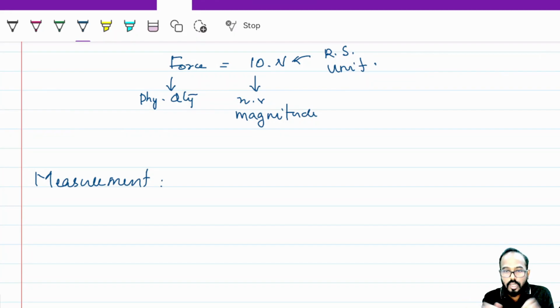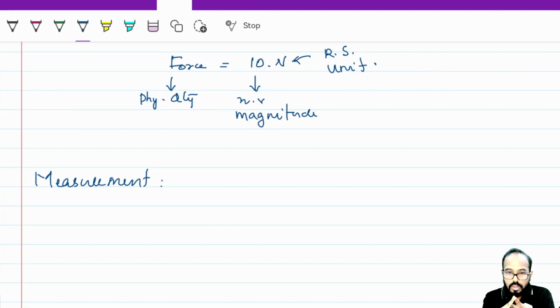So, just a quick recap so you can understand this topic right now. You don't need to memorize this concept. You understand it, and only memorize those 7 quantities and their units. Okay, so recap first: what is a physical quantity? A physical quantity is a quantity which can be measured. There are 2 types of physical quantities, base quantities and derived quantities.